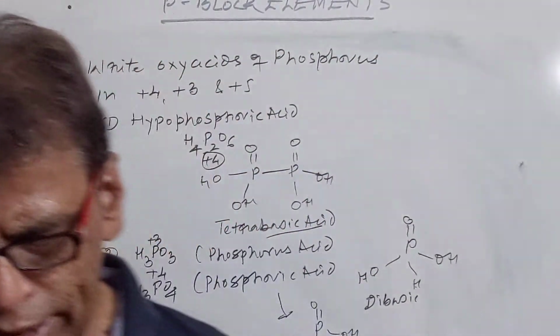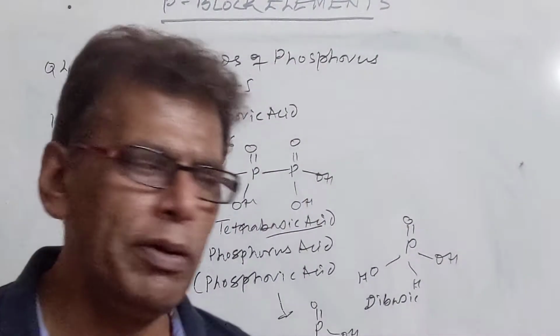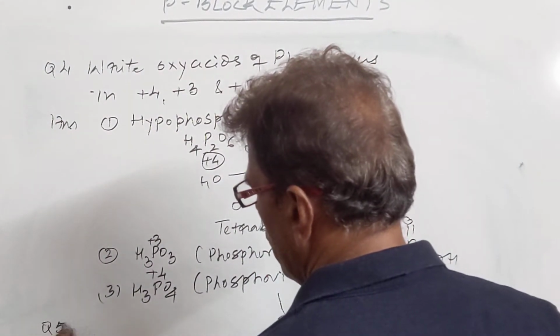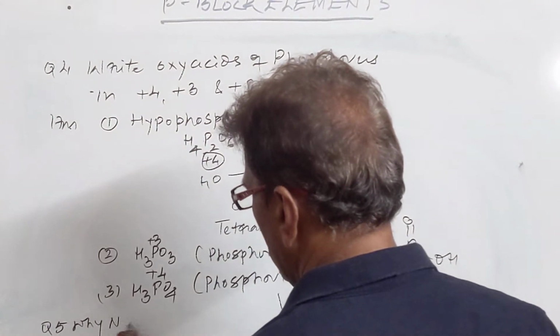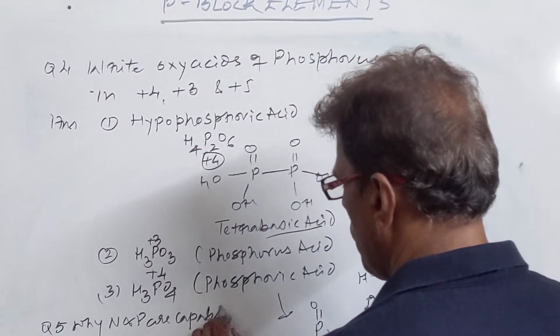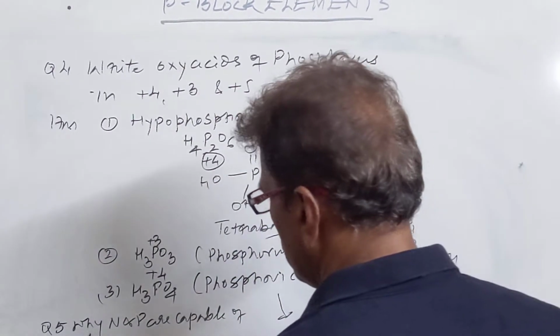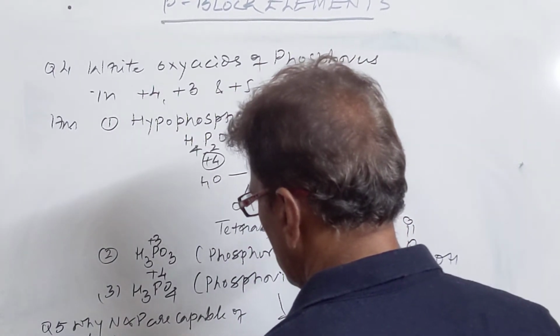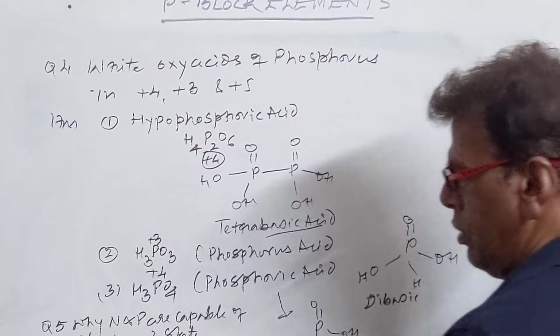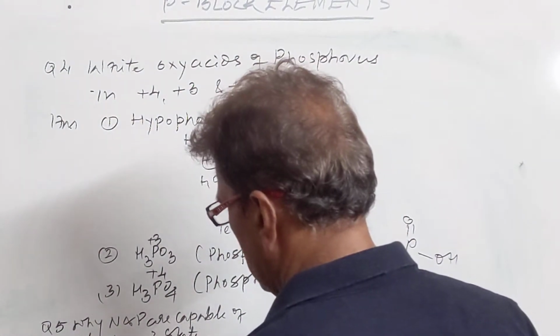Then, why are nitrogen and phosphorus capable of showing -3 state? This is also an important question. Other members do not. It is due to their small sizes.